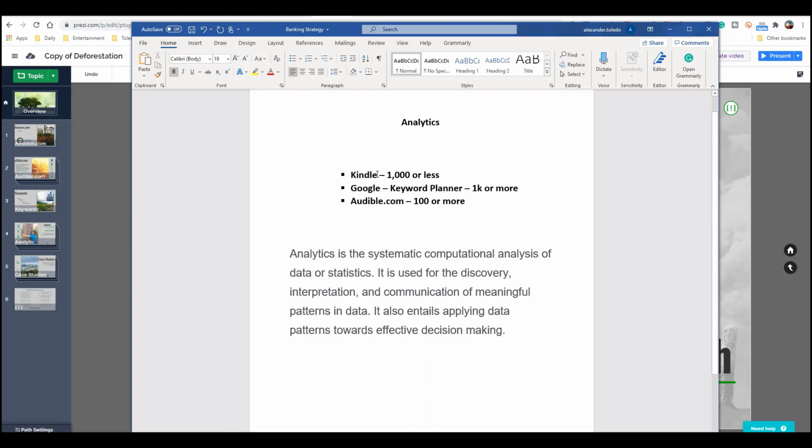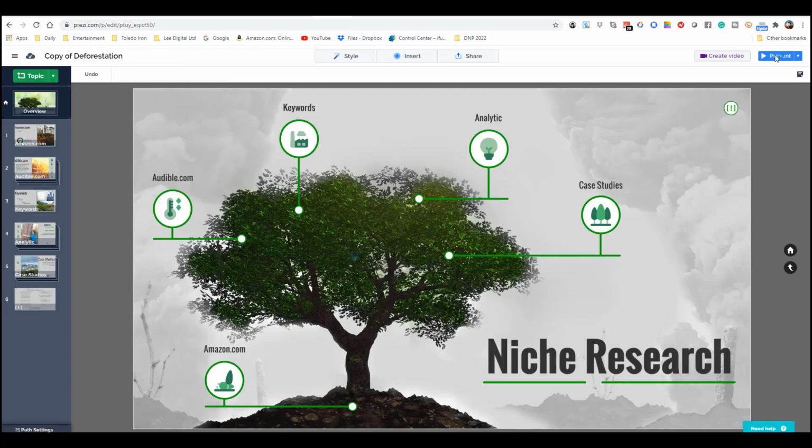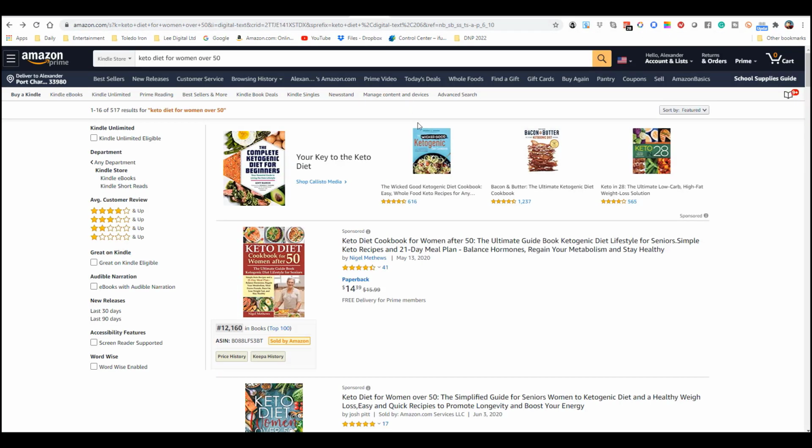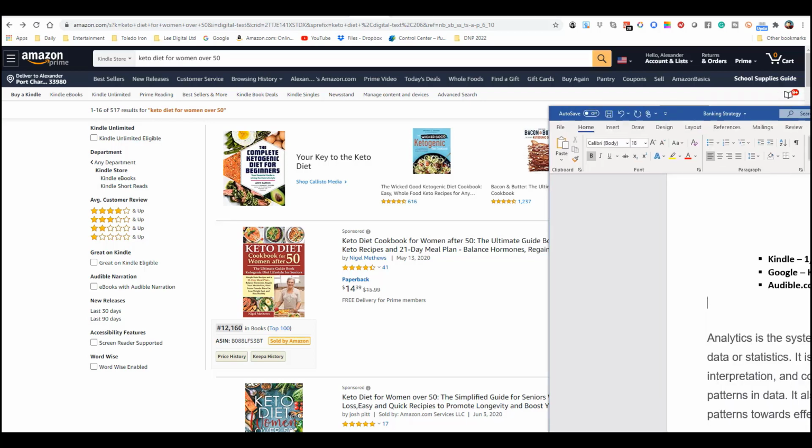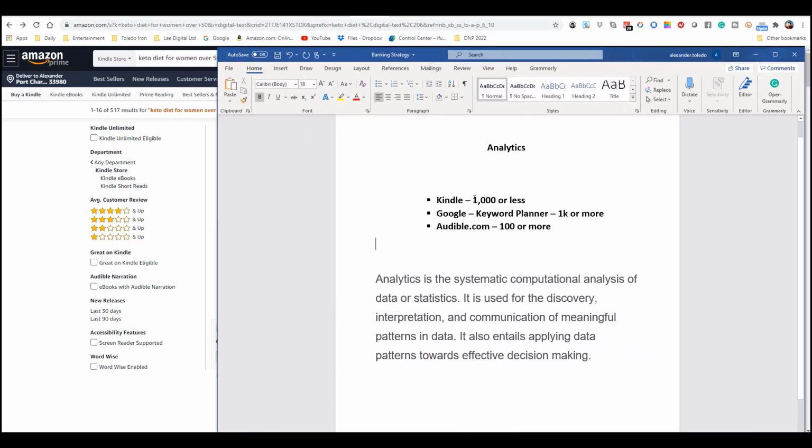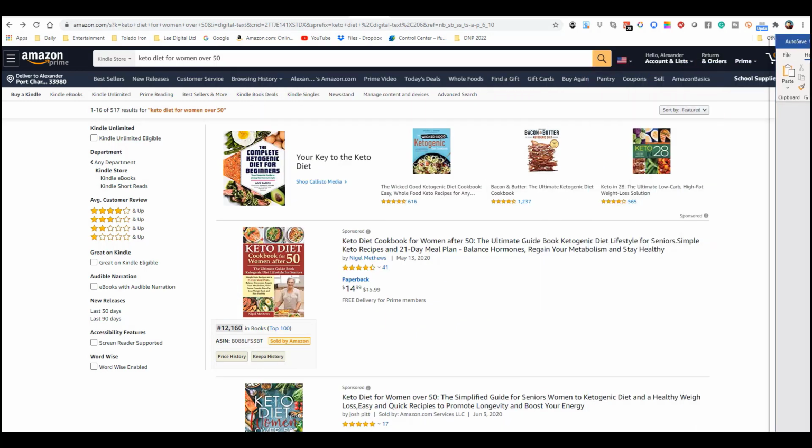So we talked about Kindle results, right? So we'll take a quick look at Kindle results. We said that when we type in keto diet for women over 50, we are under 1,000 for results. That's 500. We want to stay at 1,000 or less to start your publishing business. I, on the other hand, will publish in 50,000, 30,000, 10,000 results. I don't pay attention to that anymore because my portfolio is extensive.